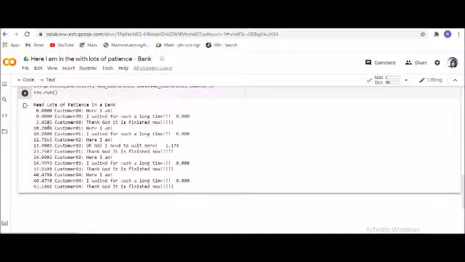However, look very nicely at the changes in the time that is coming up, the randomness in which the customers are moving one after the other and how they are talking. Though I have used the same sentence here, "thank God it is finished now, here I am," you can be innovative in the kind of language you want to use.